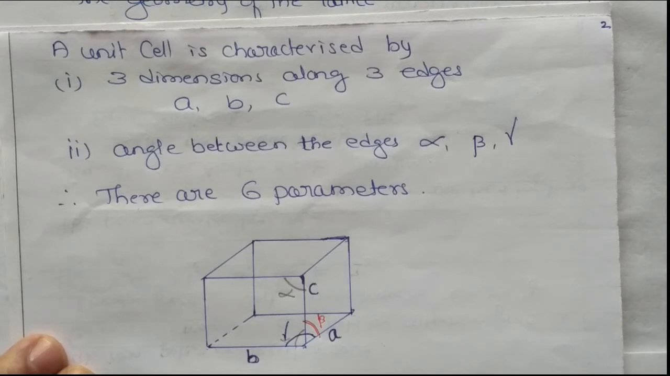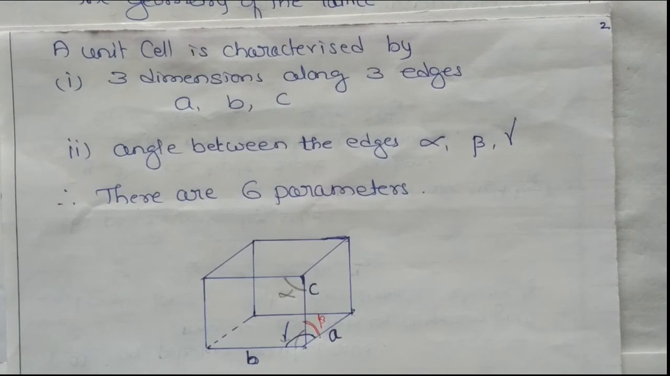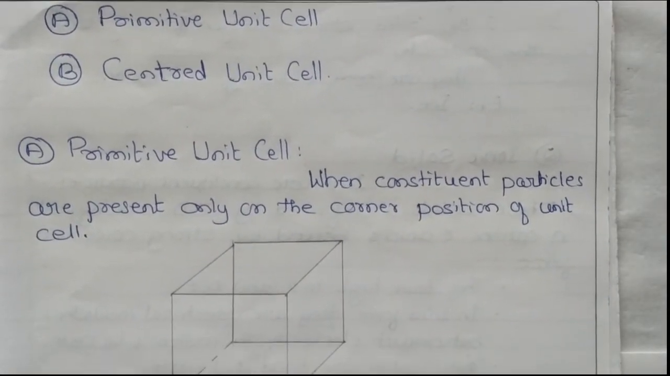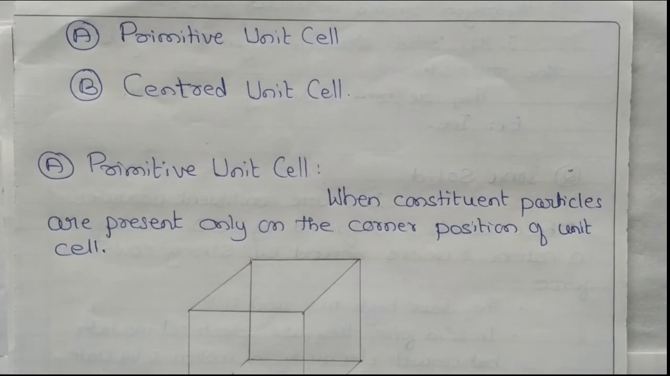In a centered unit cell, other than these 8 corners, if an atom is present inside the cube or atoms are present on the faces, this face, this face, this face, then that is called a centered unit cell. Therefore we can classify unit cells broadly into two types: the primitive unit cell and the centered unit cell.